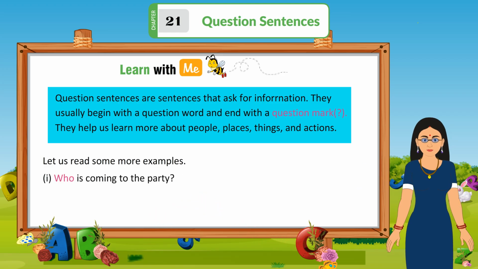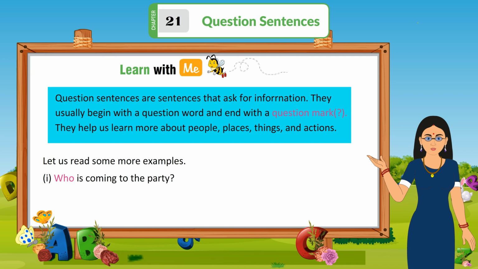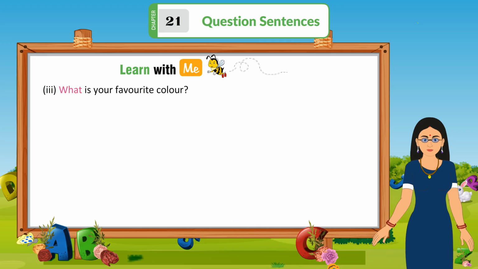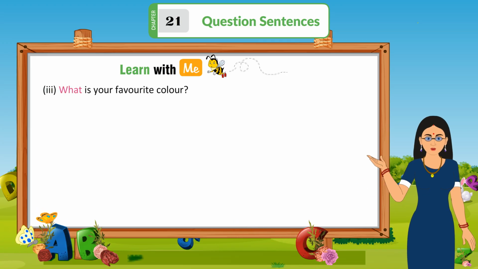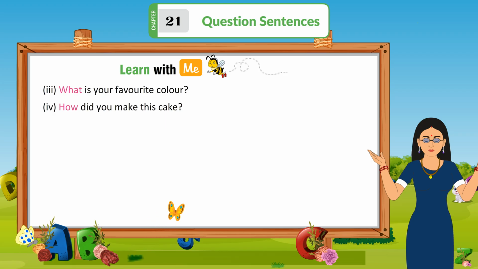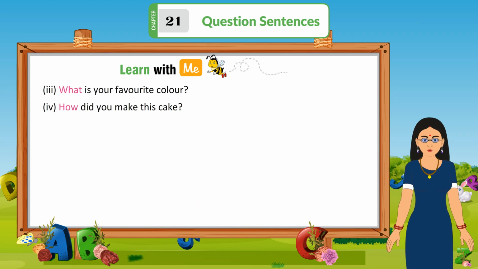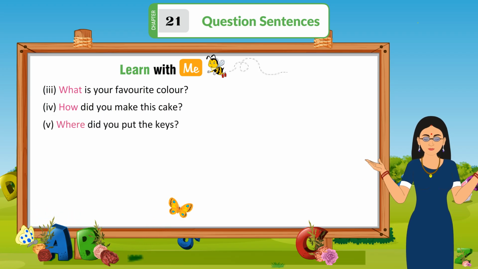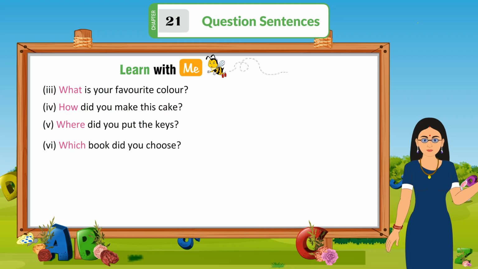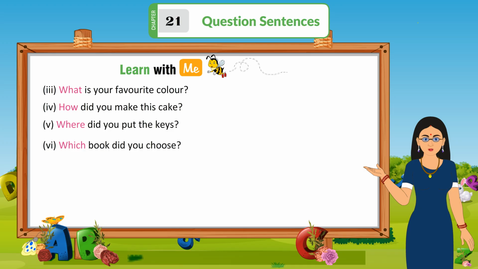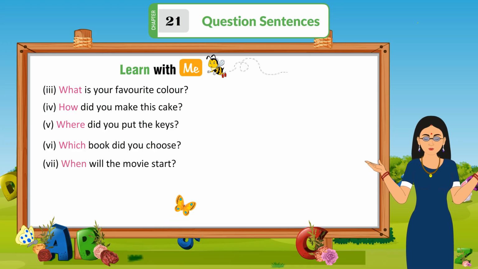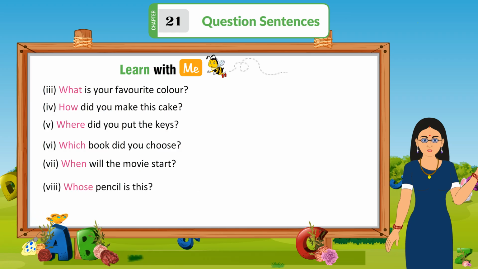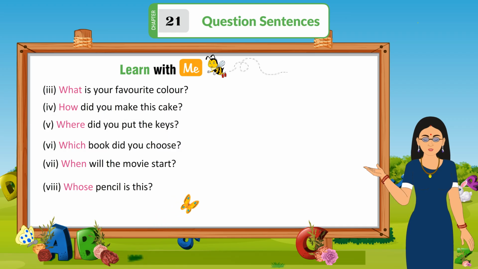1. Who is coming to the party? 2. Why are you late? 3. What is your favorite color? 4. How did you make this cake? 5. Where did you put the keys? 6. Which book did you choose? 7. When will the movie start? 8. Whose pencil is this?